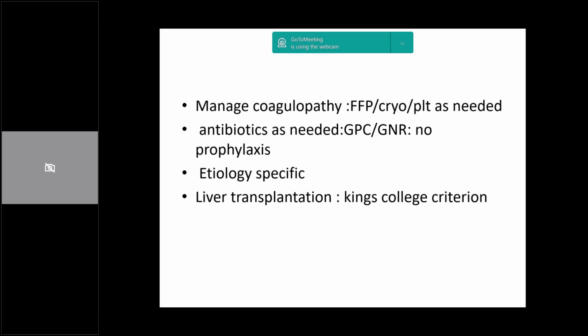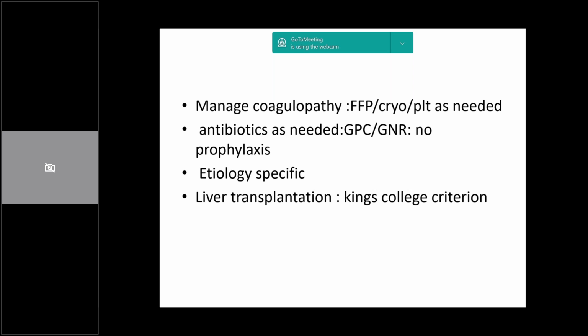Then we need to manage coagulopathy because the synthetic function is impaired, so the body cannot produce its own coagulation factors. So they need to be replaced extrinsically, either FFP or cryo. But it's important to know that the more antigens you expose the child to, the harder it will be to get a transplant. So a balance has to be maintained. But if the patient is actively bleeding, yes, you don't have to wait for anything. You have to give the transfusions as necessary. What is important is to save the life first.